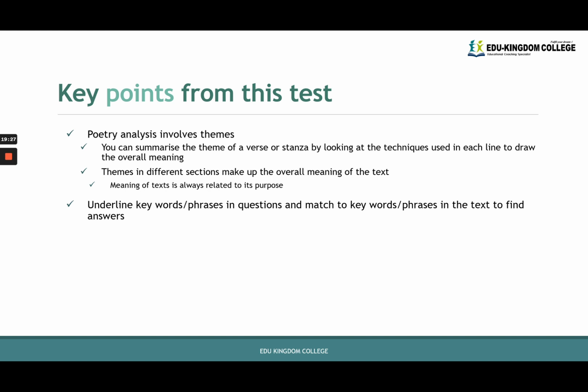Which brings us to our next point, which is that themes in different sections make up the overall meaning of the text, and the meaning of text is always related to its purpose. And then relating to not just overall questions, but also specifically the closed passage, you must underline keywords and phrases in questions and match to keywords and phrases in the text to find answers. And that will always get you to the correct answer.